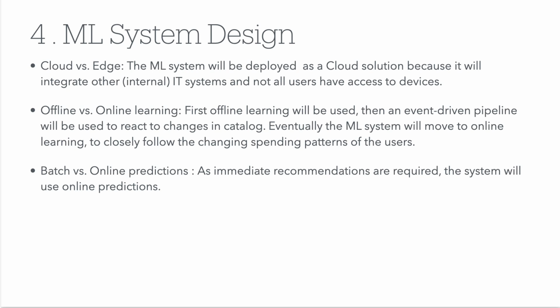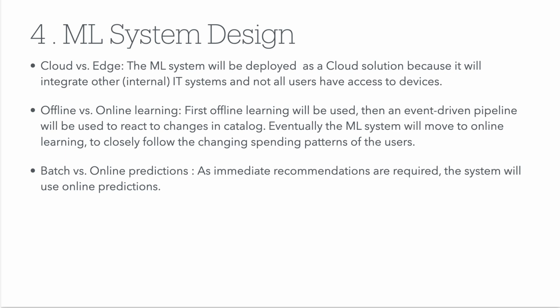Then we might use an event-driven training pipeline to react on changes in the catalog, for example, if a new generation of iPhones gets added to the catalog, but eventually we plan to use an online learning mechanism to closely follow the changes in spending patterns of the users automatically.